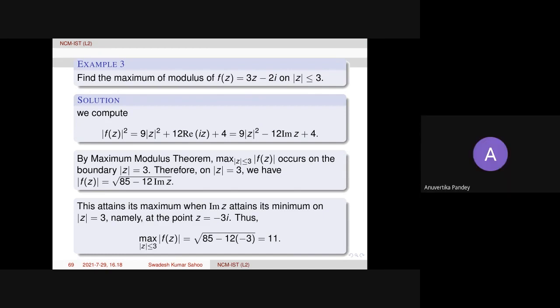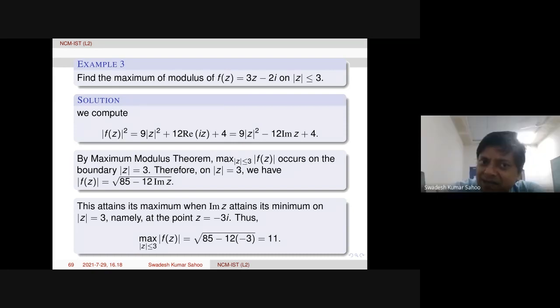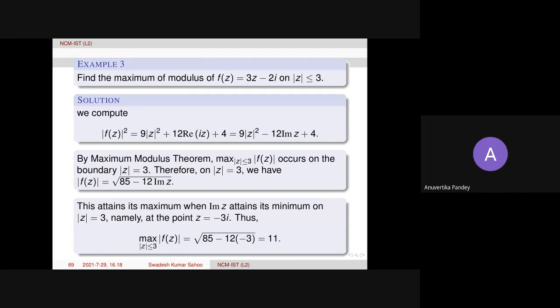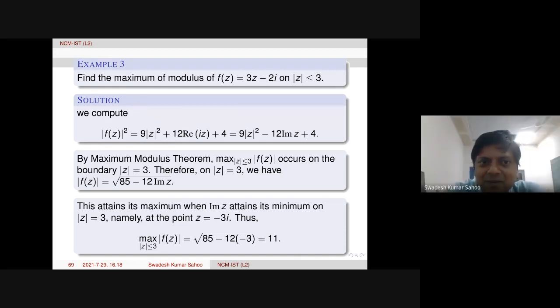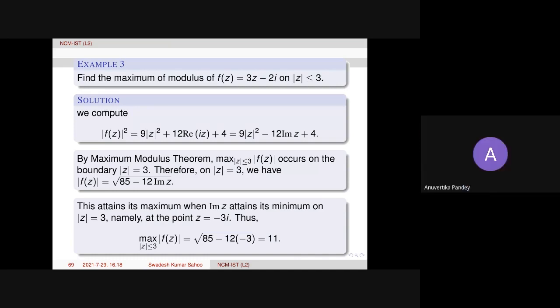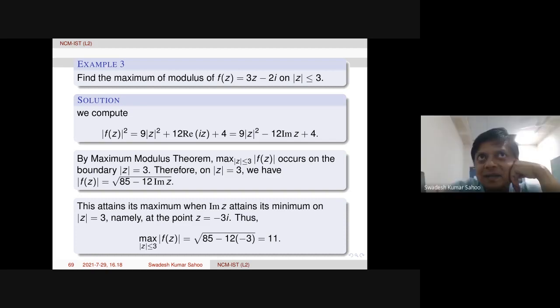Sir, while applying the minimum modulus principle, we need to be careful that the function should not vanish inside the disk, right? Yeah, we should be very careful. In case the function vanishes inside the disk, I think we cannot apply the minimum modulus principle. Here, are you getting some point where it vanishes? At z equal to 2i by 3, and this is inside mod z less than or equal to 3. Yes, inside. You're right.